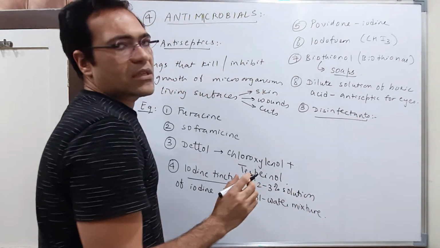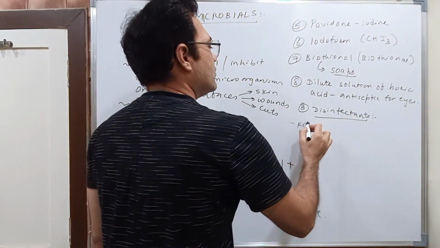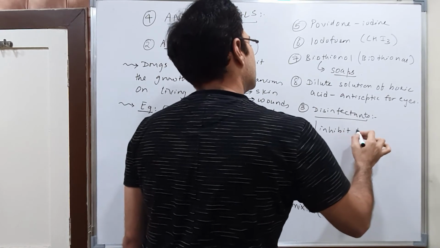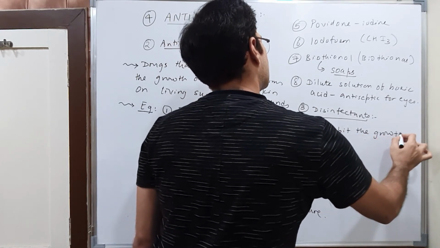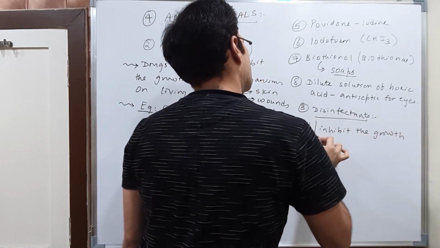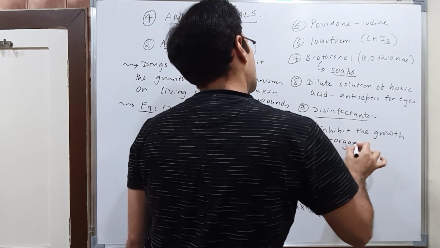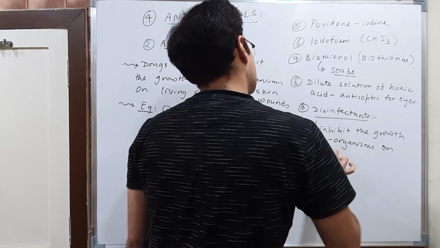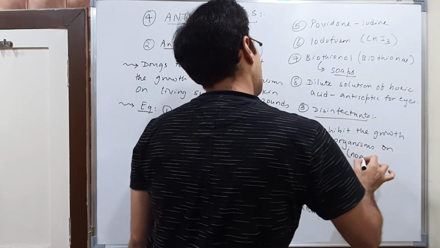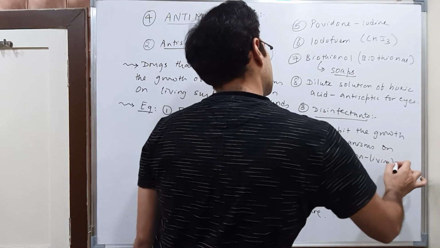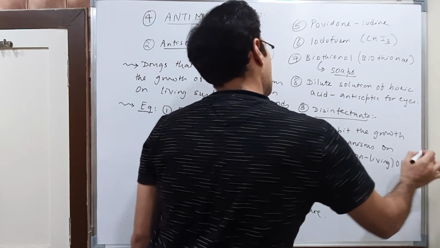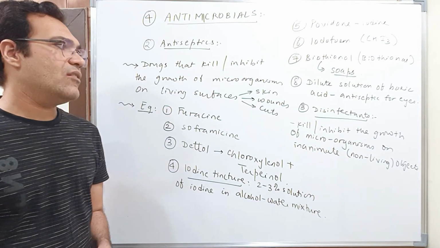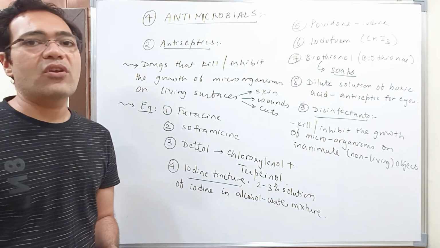Okay, see students, disinfectants will kill or inhibit the growth of microorganisms on inanimate or non-living objects.